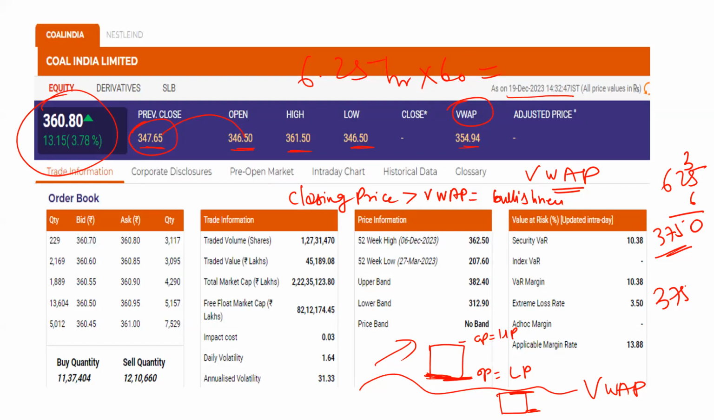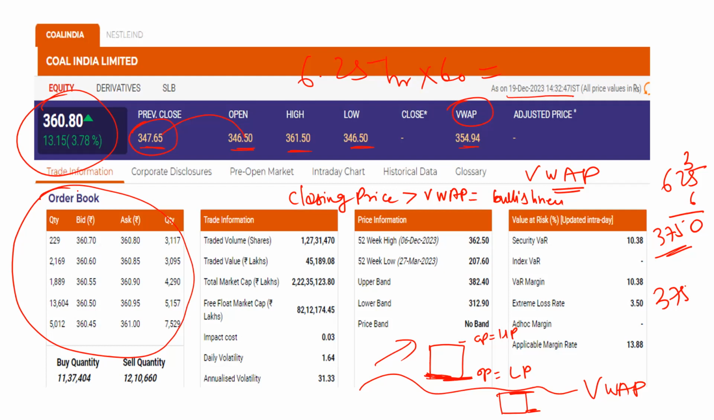Then you can see here the order book. Every day when we trade in the market, you want to buy certain shares or sell certain shares. You can see the order book, where you can see the best bid price, best ask price, top five bid prices and top five ask prices. A bid price is the price at which we want to buy the stock, and an ask price is the price at which we want to sell the stock.